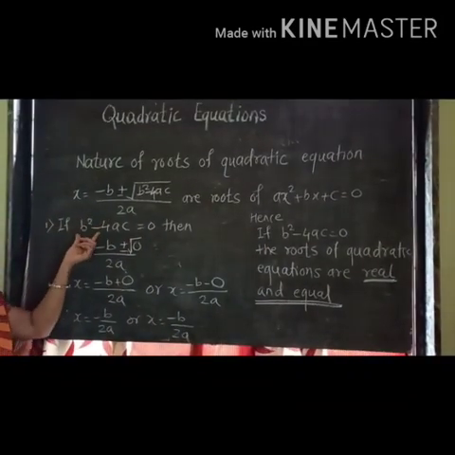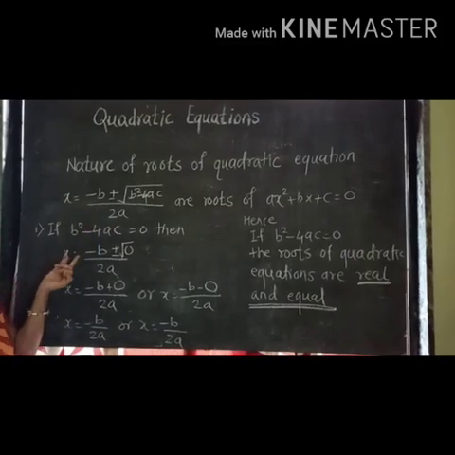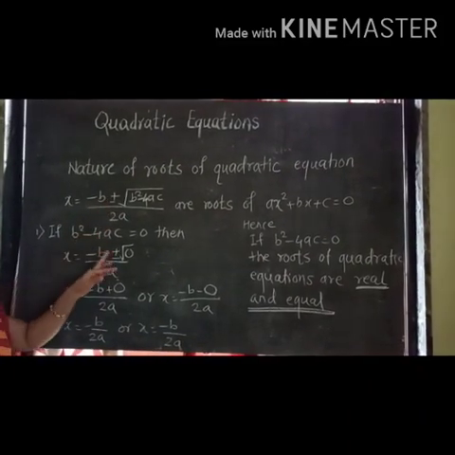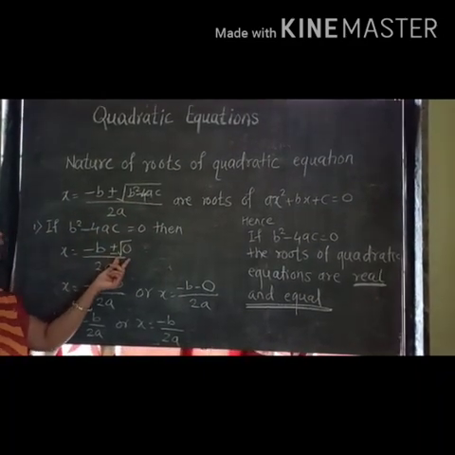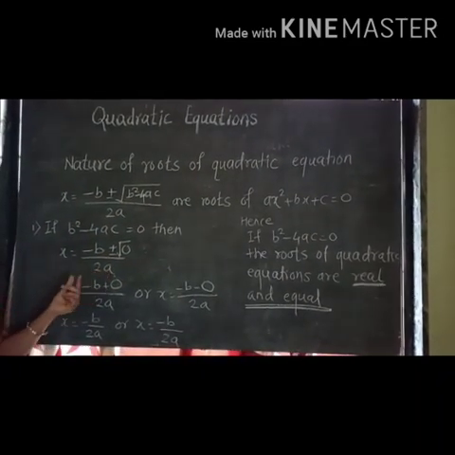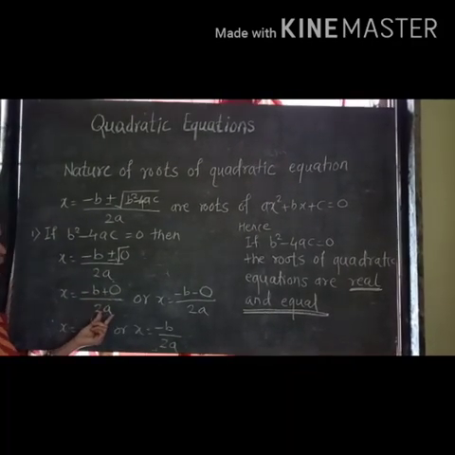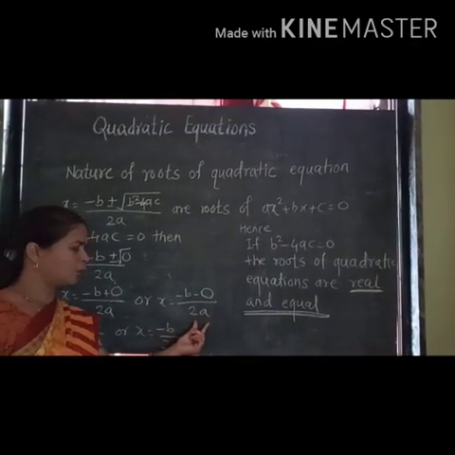If b square minus 4ac is equal to 0, then the roots x is equal to minus b plus or minus square root of b square minus 4ac, which is 0, upon 2a. That means x is equal to either minus b plus 0 upon 2a or x is equal to minus b minus 0 upon 2a.